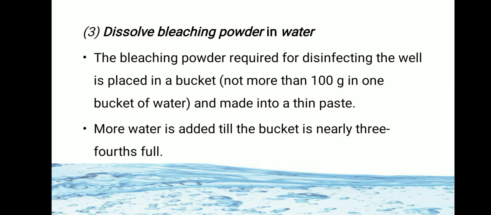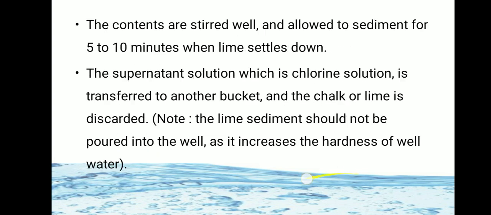Third step is to dissolve bleaching powder in water. The bleaching powder required for disinfection, not more than 100 gram, is placed in a bucket and made into a thin paste by adding water. Add water up to nearly 3/4 of the bucket. These contents are stirred well and allowed to settle for 5 to 10 minutes.